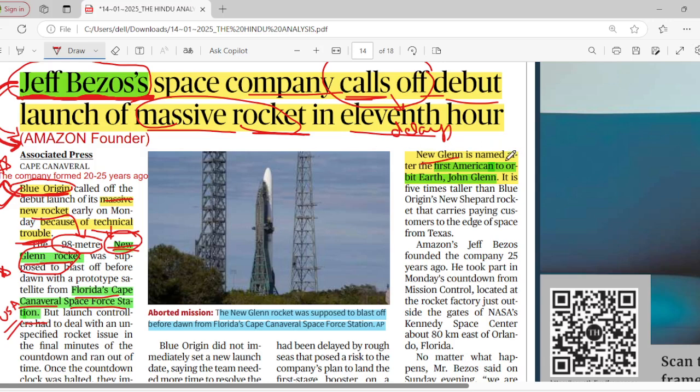The name New Glenn came from John Glenn, the first American to orbit Earth. Very important: remember Blue Origin, the Amazon founder Jeff Bezos, and the massive new rocket called New Glenn. The name came from John Glenn, the first American to orbit Earth, and the launch location is Florida's Cape Canaveral Space Force Station.